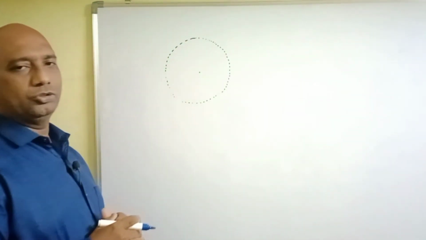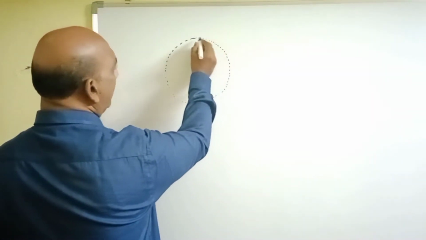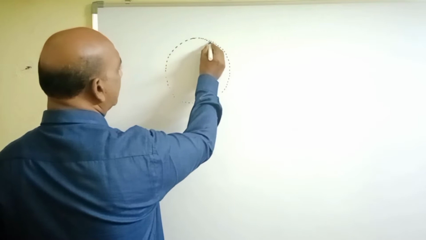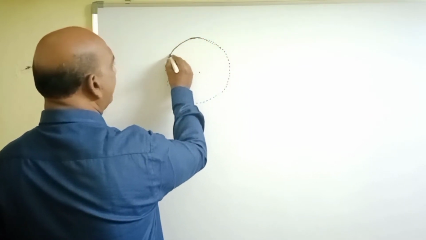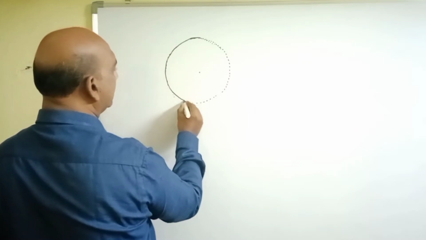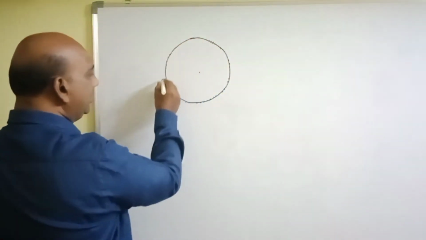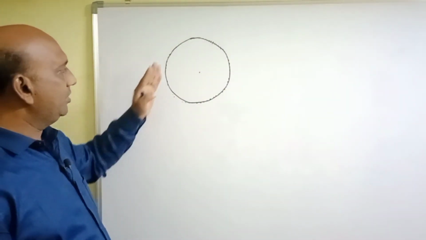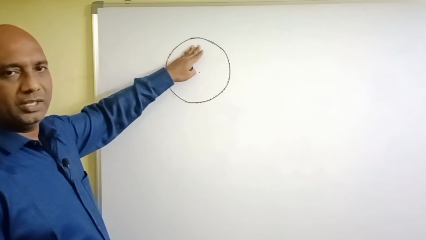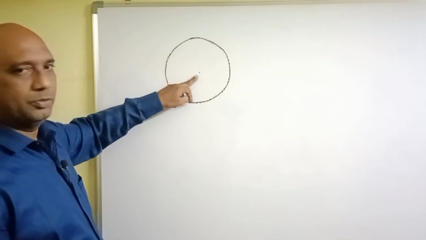Like this, we can plot so many points. Continuously, if you plot the remaining points also in the gaps, we will get a continuous pattern of points. All these points are continuous to each other at the same distance from this fixed point.